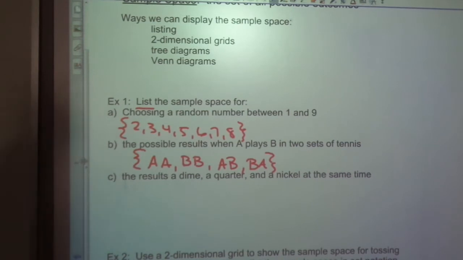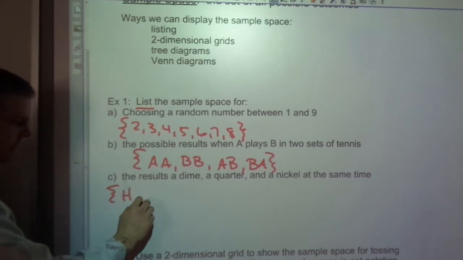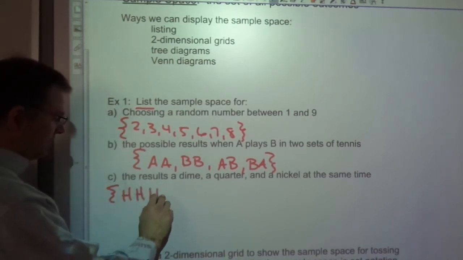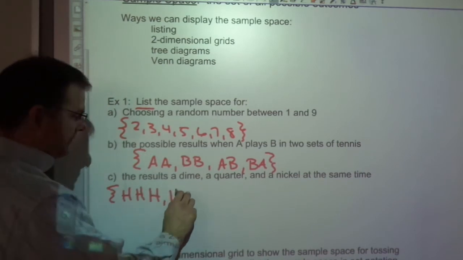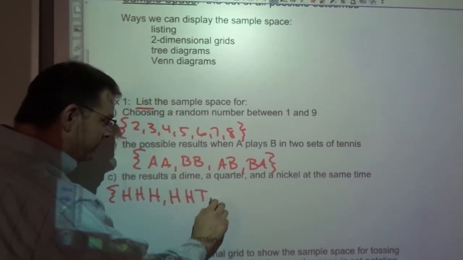The results of a dime, a quarter, and a nickel. That's if I'm flipping them. I should have written, if you're flipping a dime, a quarter, and a nickel, what could happen? Well, the dime could be heads, the quarter could be heads, the nickel could be heads. Or the dime could be heads, the quarter could be heads, and the nickel could be tails.